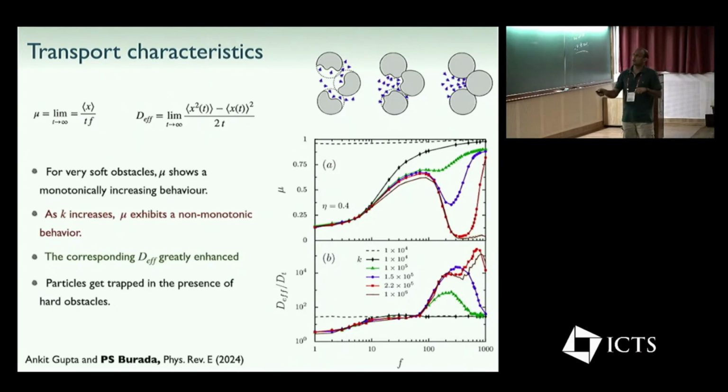This is how we define the nonlinear mobility, and this is the mean square displacement. We can look at these two quantities as a function of the scaling parameter f. This is the behavior.